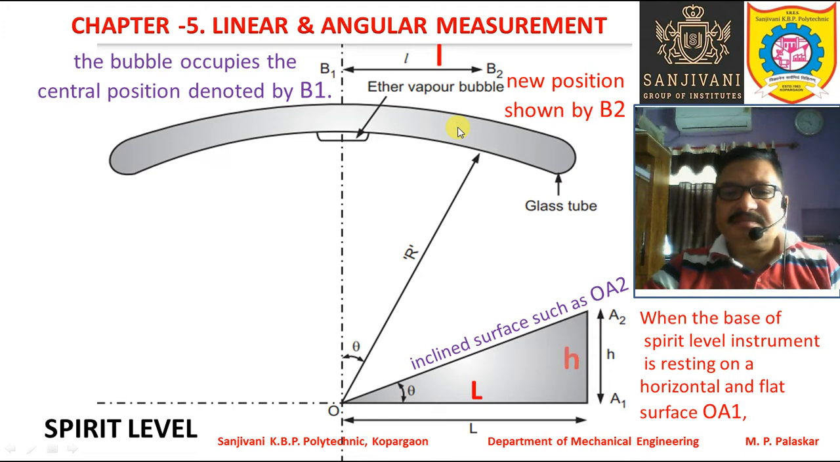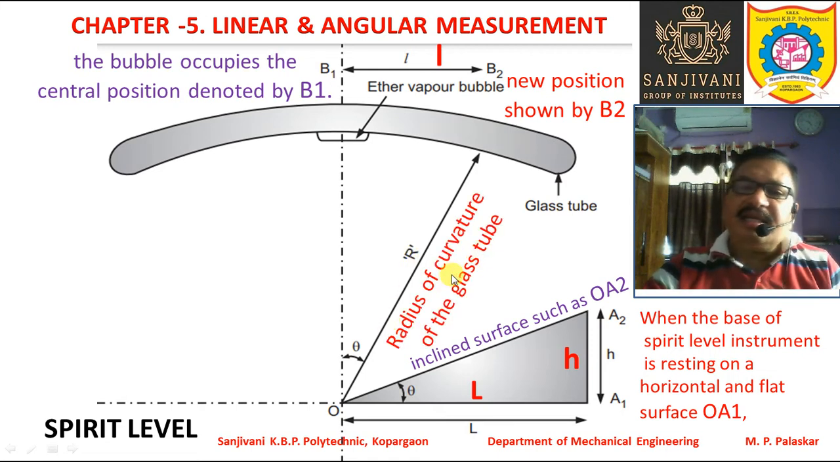Then this H is nothing but the difference in height of the two ends of the glass tube, because since the surface is inclined like this, one end of the glass tube will be at this level and the other end of the glass tube will be at this level, and therefore H is the difference in height of the two ends of the glass tube. Okay.